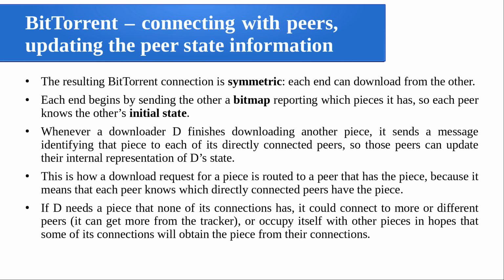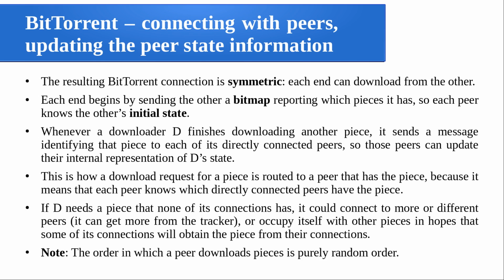Accordingly, it can occupy itself with other pieces in hopes that some of its connections will obtain the piece from their connections. Instead of reaching the tracker, it is simply waiting for some of my neighbors to get this piece, because they are also downloading it, right? So it can wait, or it can directly contact the tracker if it is an emergency, and it can meet some other machine. Then that machine will be its new neighbor. Like that, it can start a new relation also. So that is the idea.